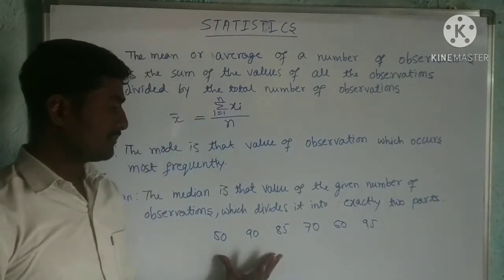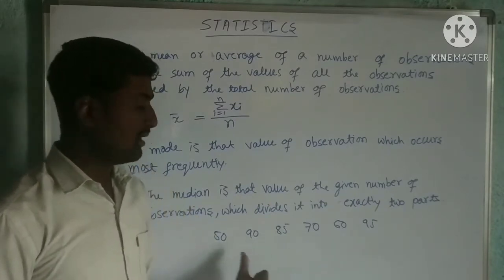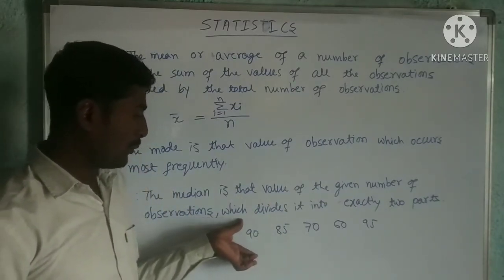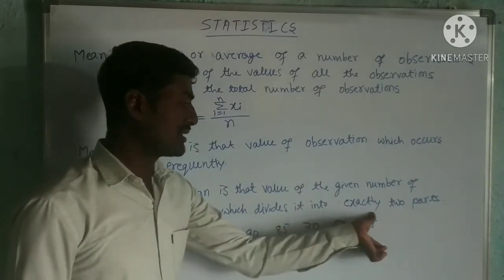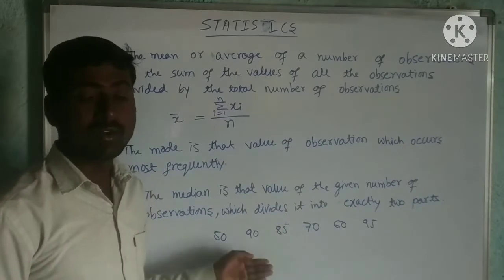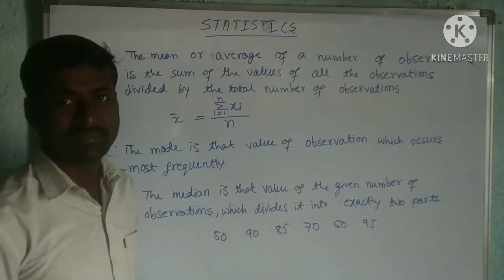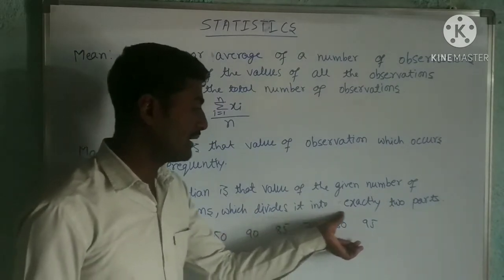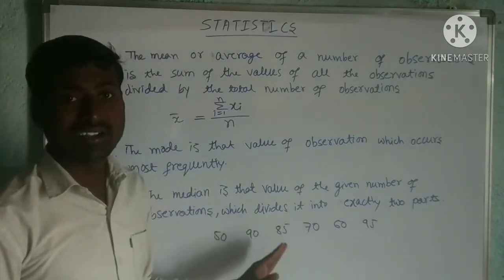So these are the marks of a student in all 6 subjects. Only one observation is given, it is the marks of one student. The frequency is not given. It means only one column is given, so it is ungrouped data.